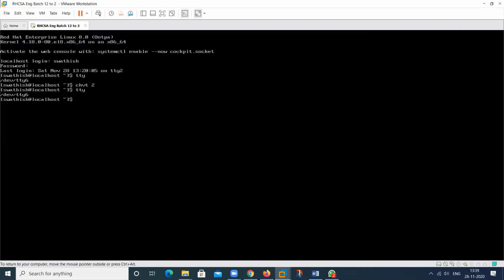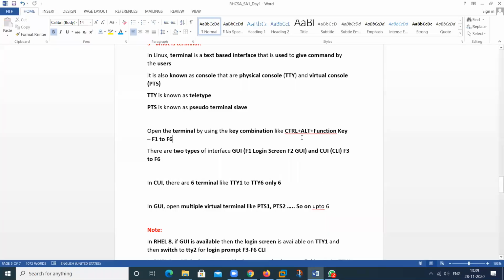See here, this is your 6. So by this command chvt, you can change the terminal. If your key combination is not working, F1 or F2 is not working, then you can use chvt and then give the terminal number. So this is the command.